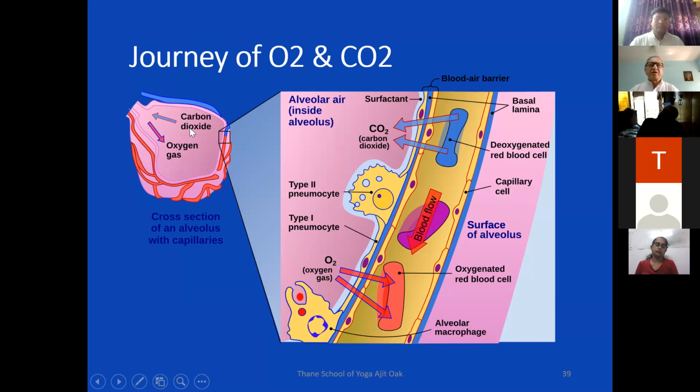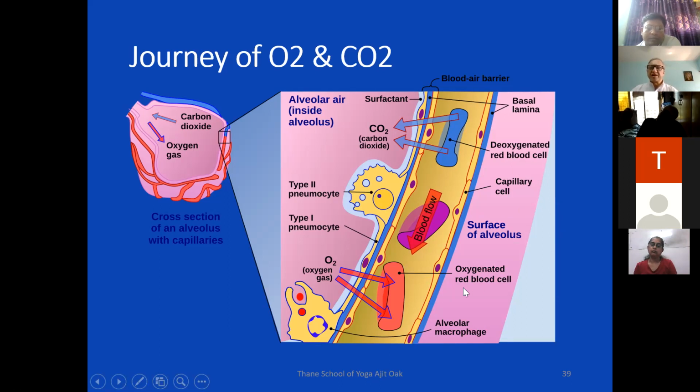There is a very thin separation wall. The cover of the alveolar sac is very thin, which is why gases can pass from one side to the other. There are some spaces between the cells through which the gases pass. It's similar to the process of absorption in the digestive tract. We have discussed that in the intestines, the digested food goes from the intestines to the blood vessels. That is called osmosis because those are molecules of glucose and other molecules. Here it is gases, so it is called diffusion of the gases. So it's the blood flow, and this is how the exchange of gas takes place.